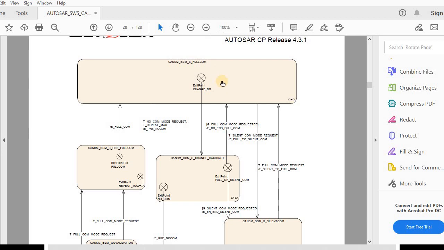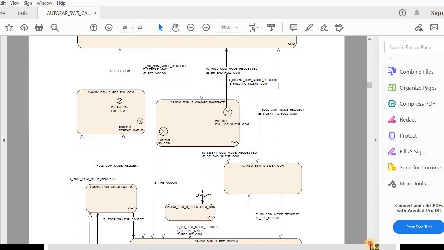So from full COM, when COMM gives a silent COM request, it will go to silent COM. If at all we need to change the baud rate, which can happen only when CANSM is in full COM, the state transition will be from full COM to change baud rate. This particular state will be changed.